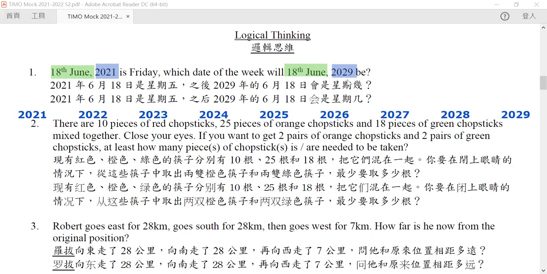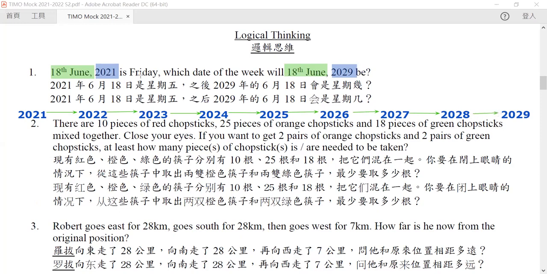Now, how many days are there for each year? How many days have passed for you to go from June 18 of 2021 to June 18 of 2022?